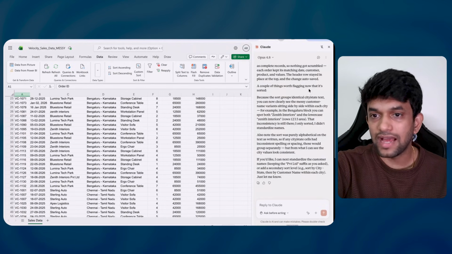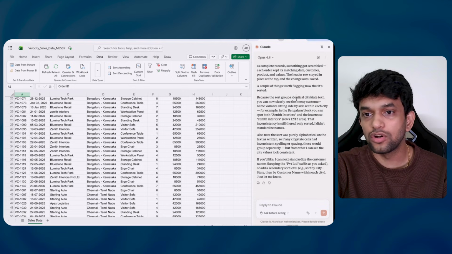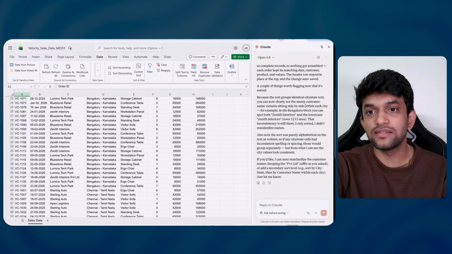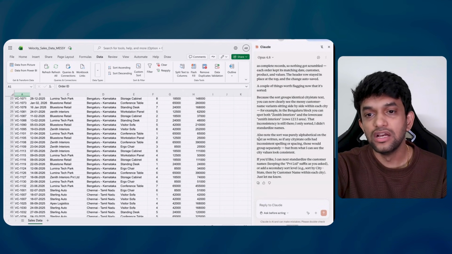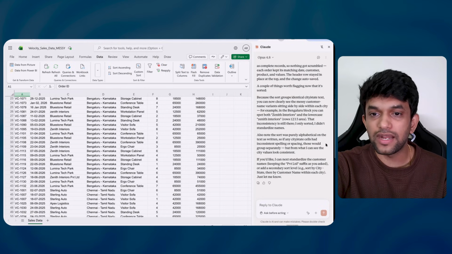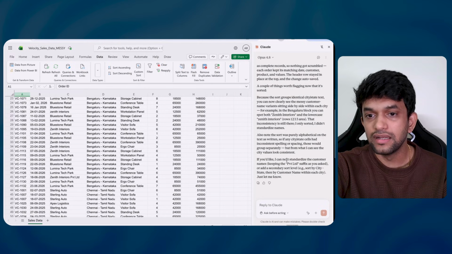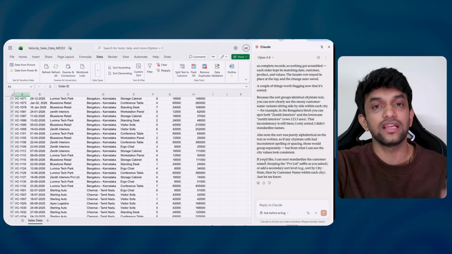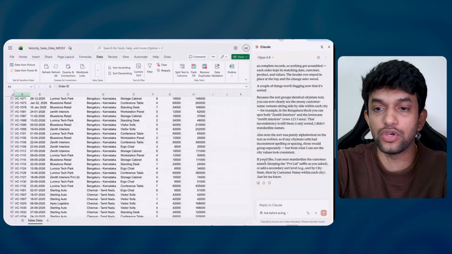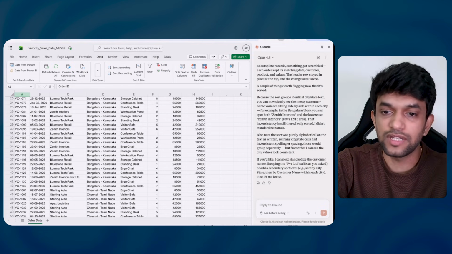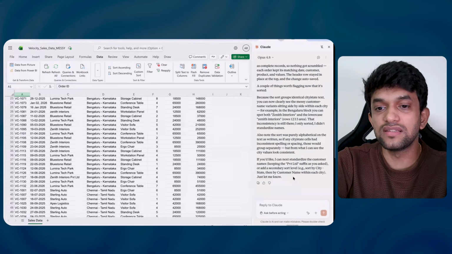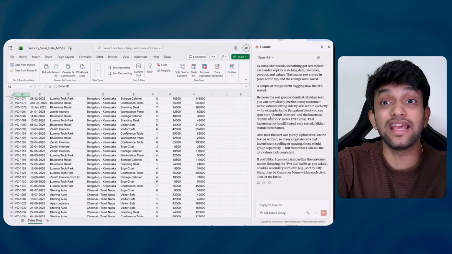Couple of things worth flagging now that it's sorted, because the sort groups identical city state text. You can now clearly see the messy customer name variants. Also note the sort was purely alphabetical on the text as written. If you like, I can next standardize the customer names. It is saying I can next standardize customer names also for you, which would be the natural next step, then sort by customer name within each city. Just let me know. It is suggesting next steps also. Let us see what the other steps are.